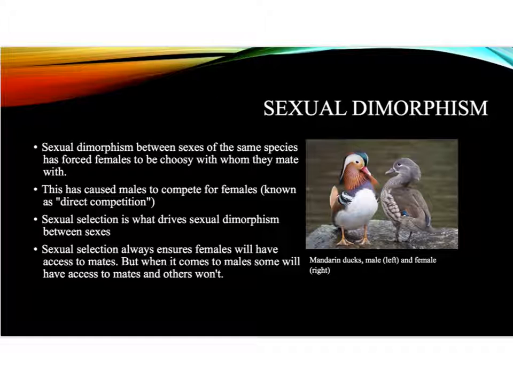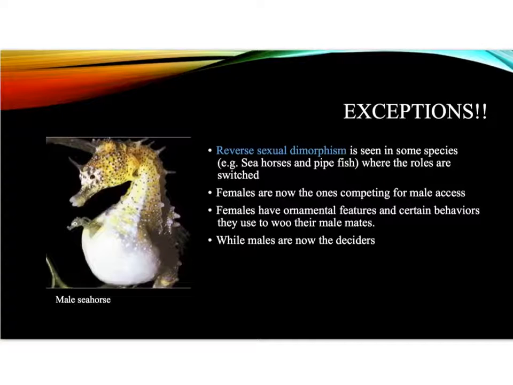Sexual selection always ensures females will have access to mates, but when it comes to males, some will have access to mates and others won't. Reverse sexual dimorphism is seen in some species, for example, seahorses and pipefish, where the roles are switched. Females are now the ones competing for male access. Females have ornamental features and certain behaviors they use to woo their male mates, while males are now the deciders.